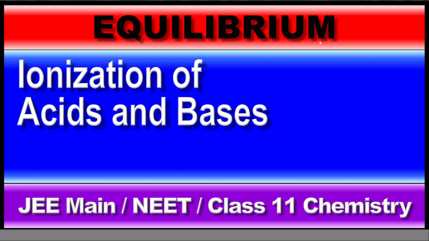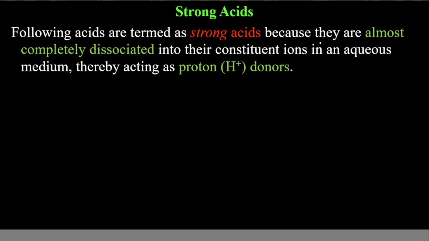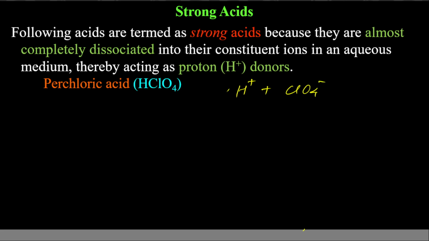Now ionization of acids and bases. Overview here, in detail I will be talking about in next lecture. When we say strong acids, you have to remember few acids in your test, in your exam. It might not be written that these are strong acids or weak acids. You have to identify, and on that basis, obviously, you will do the calculations. So perchloric acid, HClO4 is strong acid, means it will get dissociated almost completely in H plus and ClO4 minus ions.